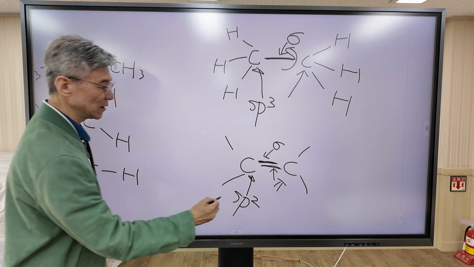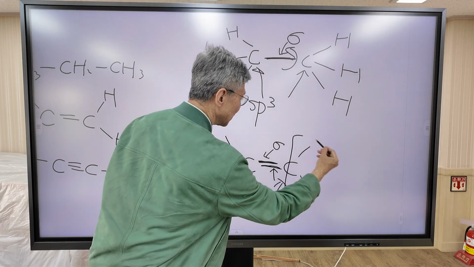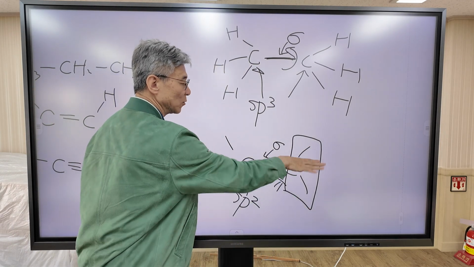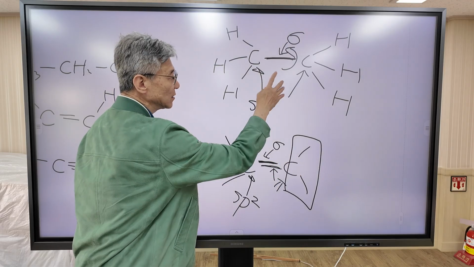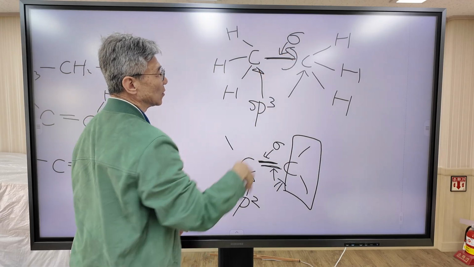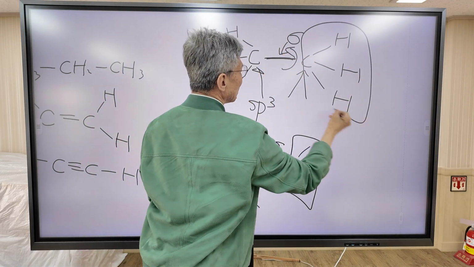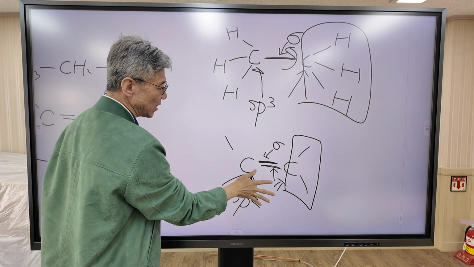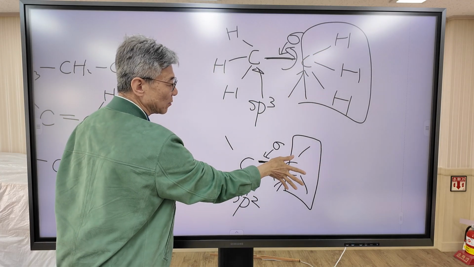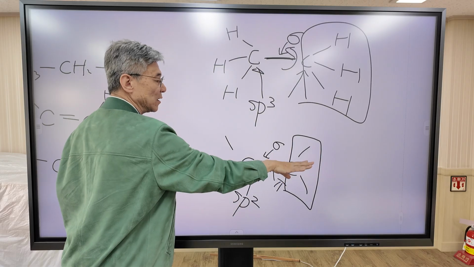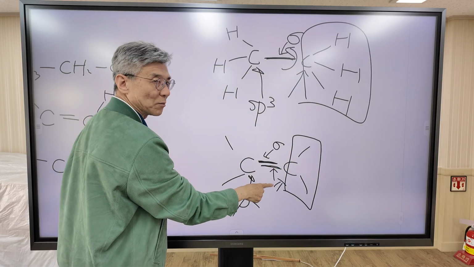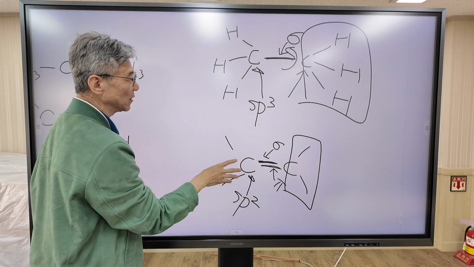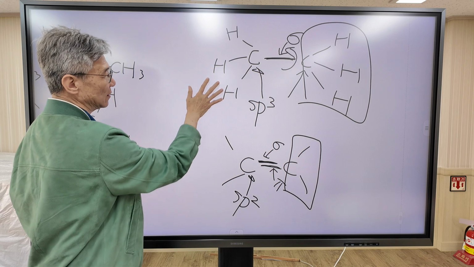So in this case, the plane cannot rotate freely. In this case, there's only a single bond, so this functional group can rotate freely. But in this case, the alkene, this bond cannot rotate freely due to the presence of the pi bond. So this is the big difference between alkanes and alkenes.